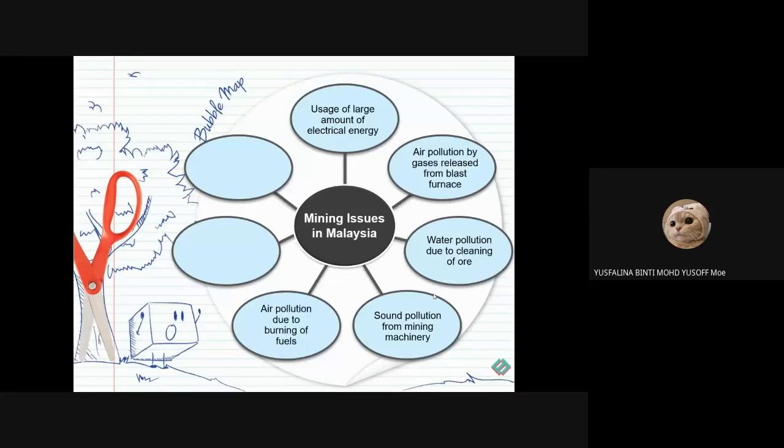And the air pollution due to burning of fuels. And the soil erosion due to the mining of ore. Because you know the ore is actually inside the earth's crust, right? So we need to drill, so you can get the iron oxide. And then the destruction of habitat due to the construction of mines. So these are the mining issues in Malaysia.